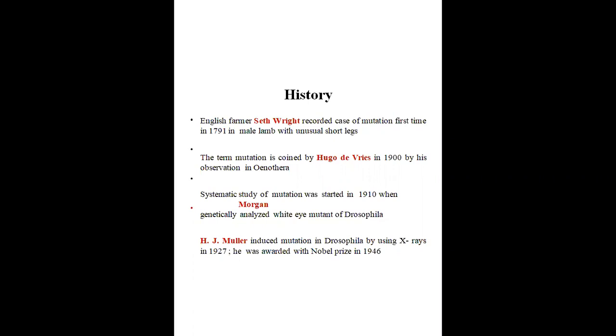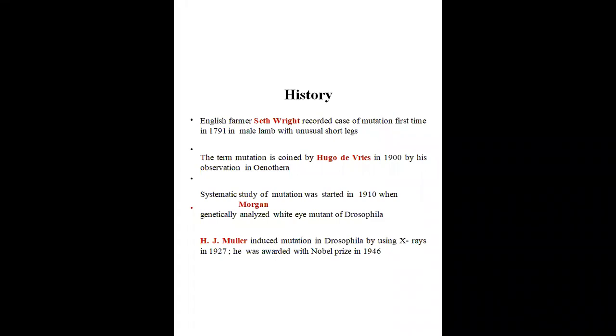So starting from Hugo de Vries, he gave the mutation theory, also in 1900. You may be very well aware of the evolution of individuals, how individuals evolved, starting from Darwin's theory, Darwin's theory of natural evolution.